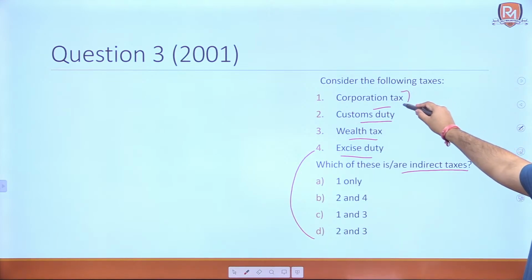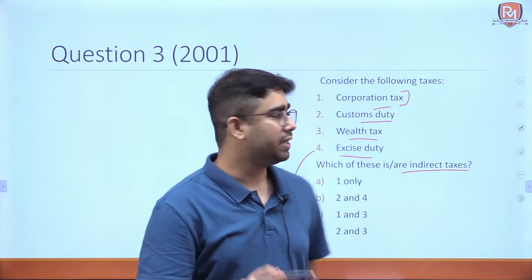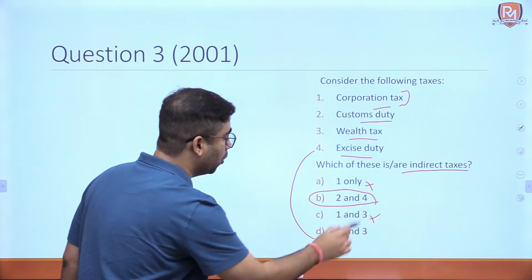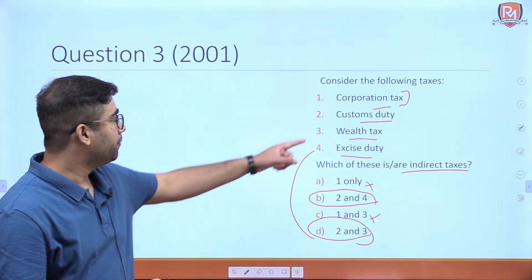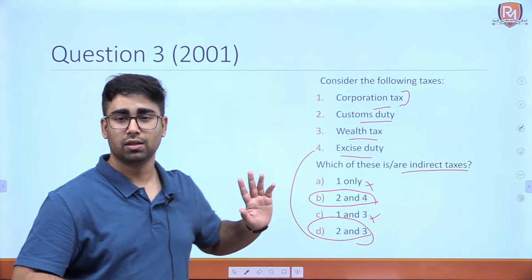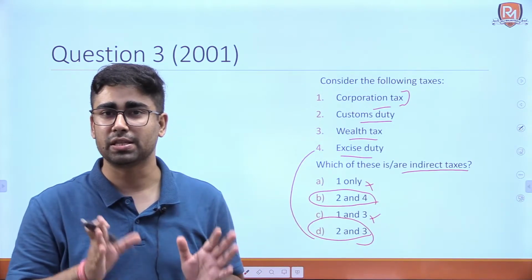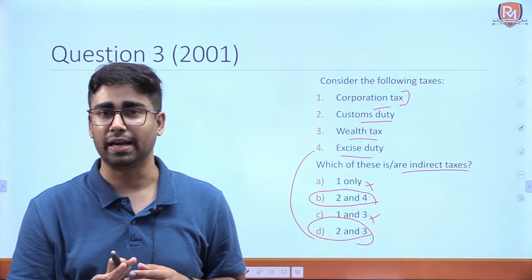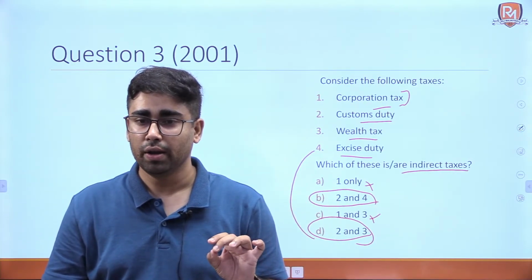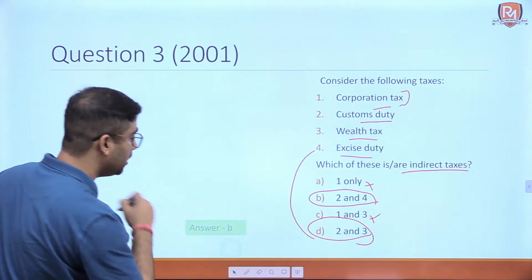So corporation tax is a direct tax. Now if we know that corporation tax is a direct tax, then we can automatically eliminate these two options. Now we are left with 2 and 4 and 2 and 3. 2 and 4 is customs duty and excise duty, and 2 and 3 is customs duty and wealth tax. So we are already aware that wealth tax is a type of direct tax. It is levied on the income of a person or the asset of a person. That is why it is a direct tax. And we know that excise duty is an indirect tax. So in that way, we mark the B option as the correct one.